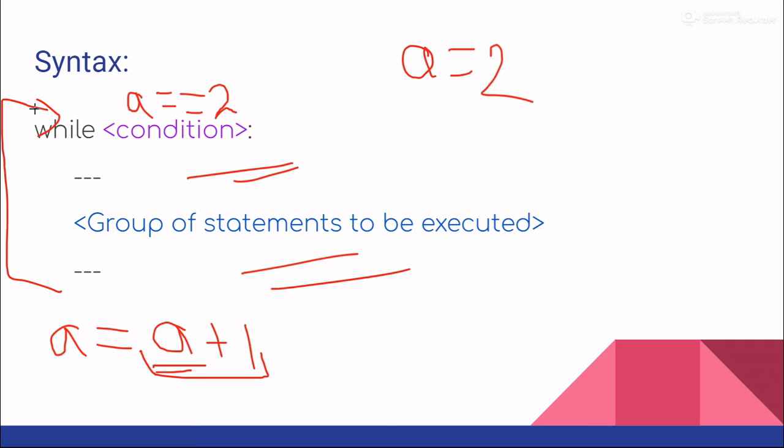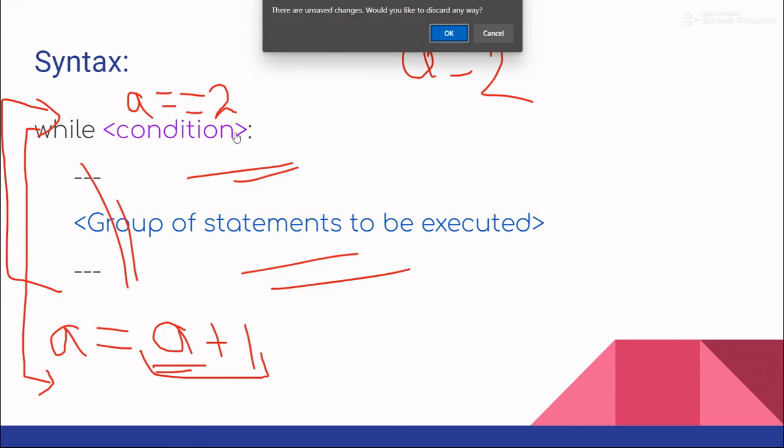And let's say this time the condition is the same. Obviously a is equal to 2, but the value of a is now 3. So 3 is equal to 2, the condition is false, so the control will be outside of this while loop this time. It will not execute these statements again. So I hope you understood at least 50% of it.